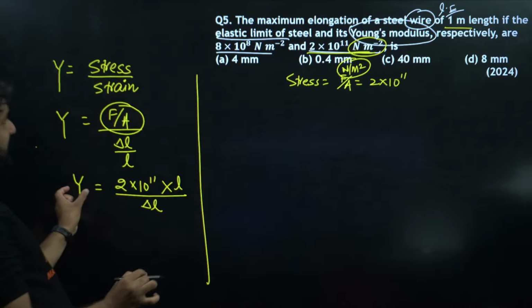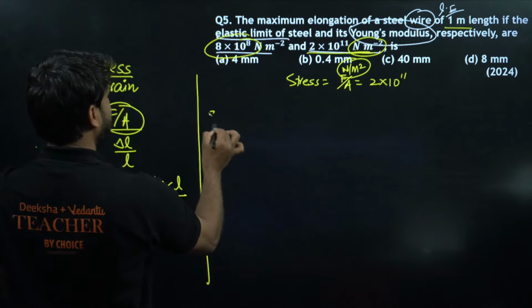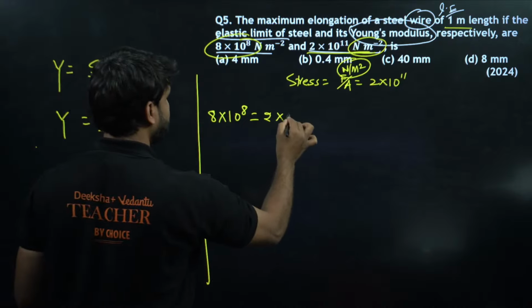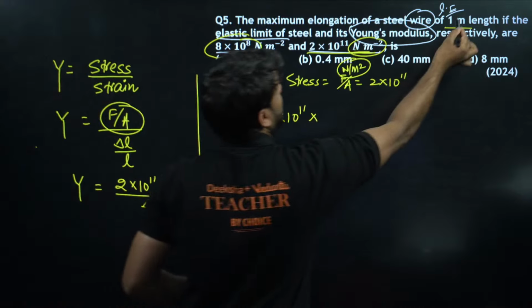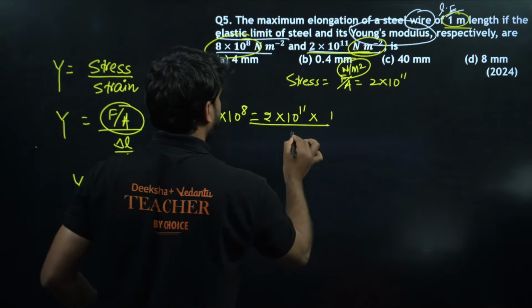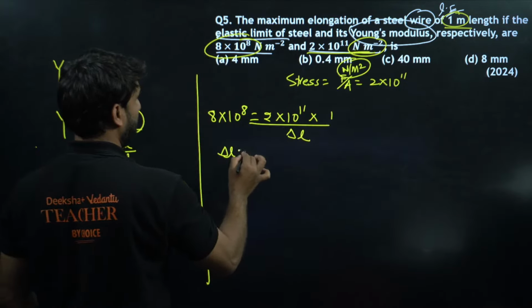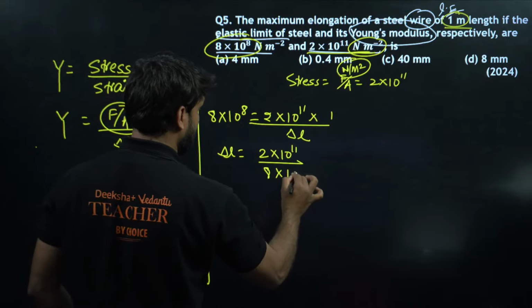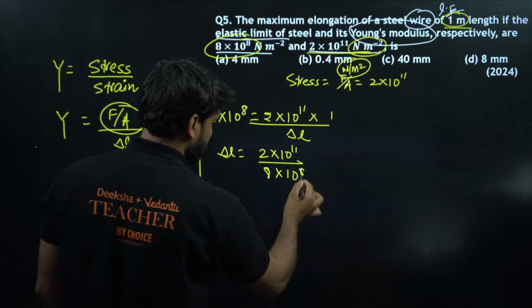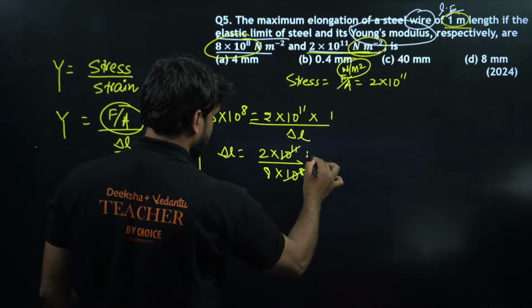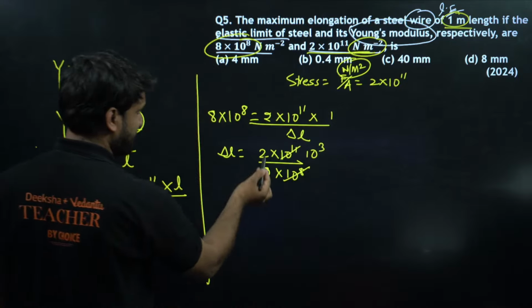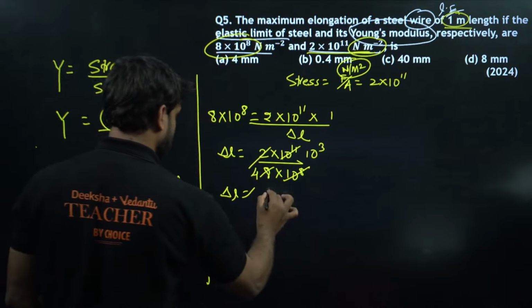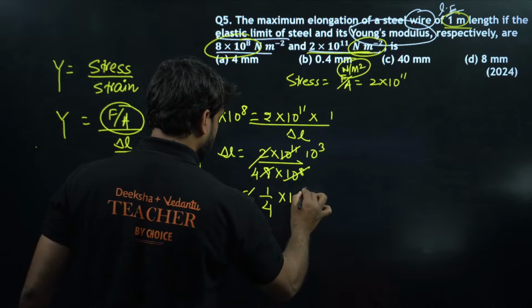Y, the Young's modulus, is 8 into 10 to power 8, which is equal to 2 into 10 to power 11 into L. L is 1 meter here, so 1 divided by delta L. So delta L will be equal to 2 into 10 to power 11 divided by 8 into 10 to power 8. Can we please solve this? 10 to power 8 and 10 to power 11 gives 10 to power 3 here, and this is delta L, so this is 1 by 4 into 10 to power 3.